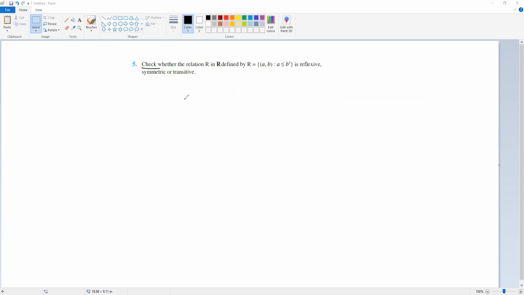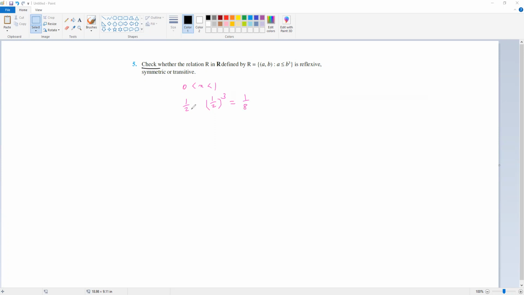Same thing now, we can say between 0 and 1, right? If you take any number between 0 and 1, let's say for example 1 by 2. And 1 by 2 cubed: what is the cube of 1 by 2? 1 by 8.